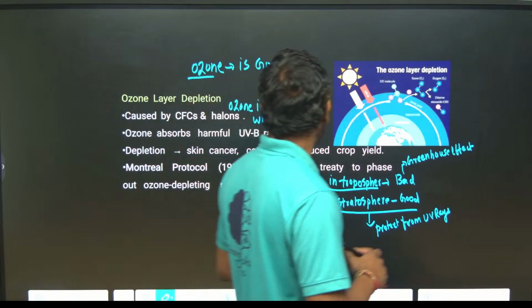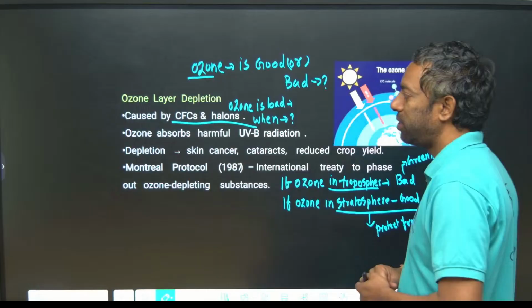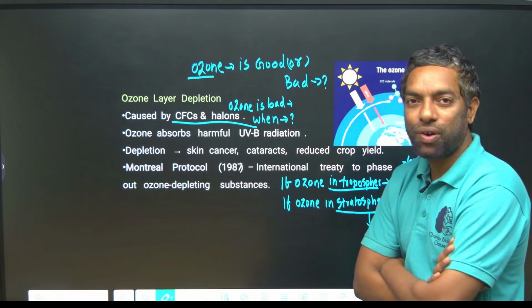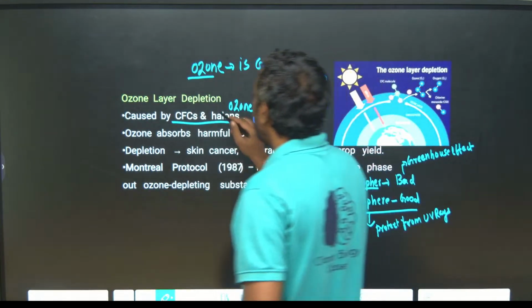Ozone depletion actually takes place by CFCs and halogens. CFCs mean chlorofluorocarbons, they can deplete the ozone in the stratosphere.